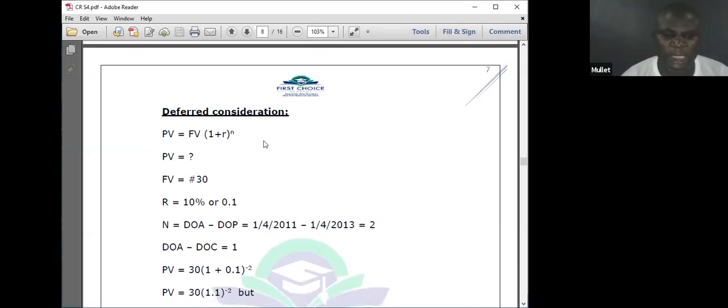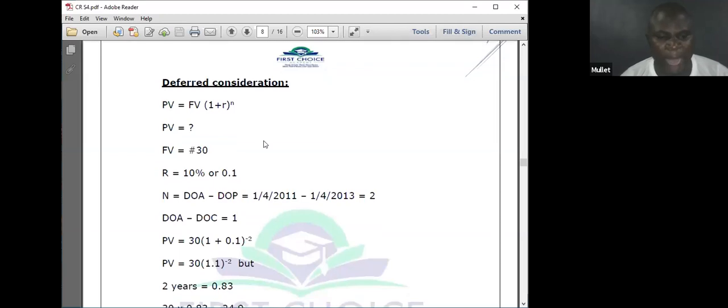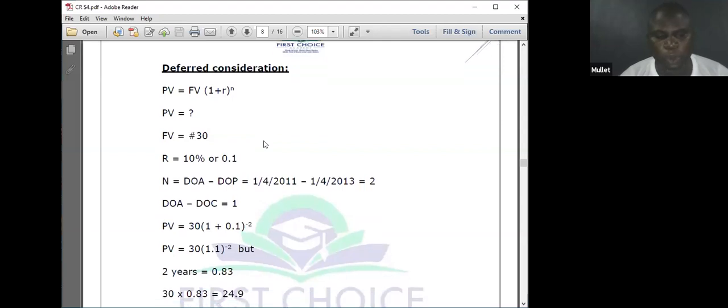Okay? The present value, I will not substitute into the formula. But in the question, if you now go down, that's why you must read everything. If you go to the question, he has given me the discount factor that I will use, which is 0.83. He has given me the discounted value I will use, which I will multiply. Let me show you that.